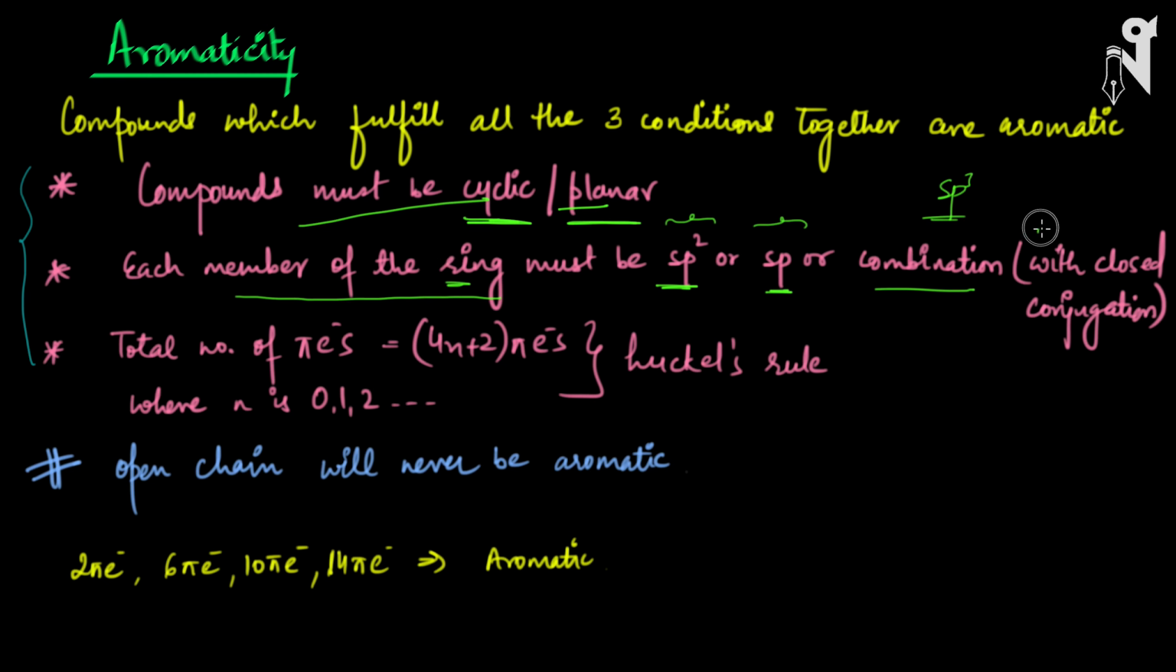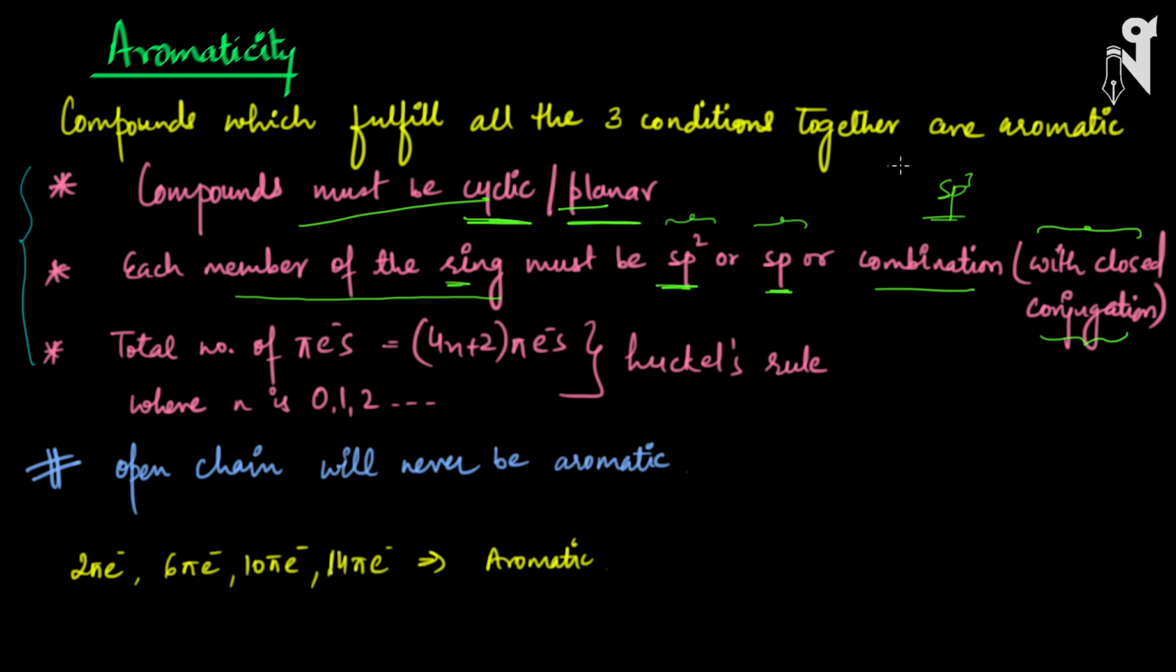And there should be a closed conjugation. We have learned what exactly conjugation is. It is the alternate bonds or alternate pi electrons, which are the real cause for resonance. That is called closed conjugation. That means in the ring or in the system, the conjugation should be complete. It should not be that half of the ring shows conjugation and the other half does not. That should not be happening.